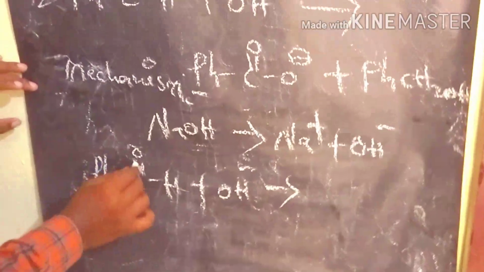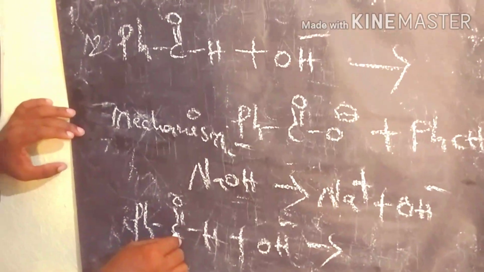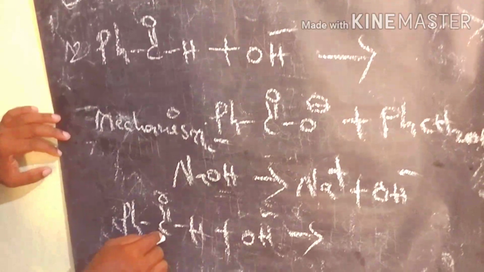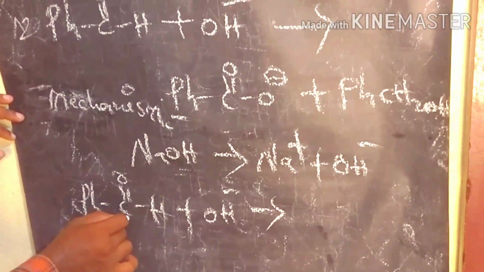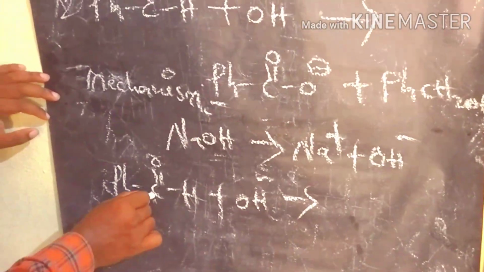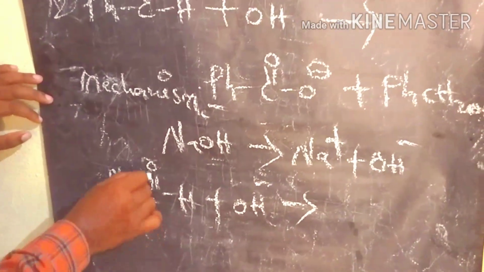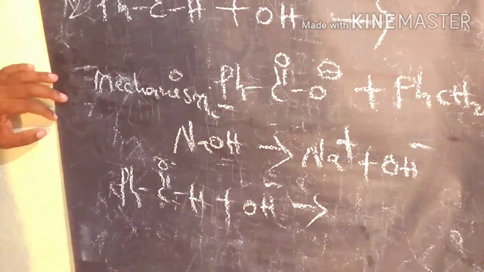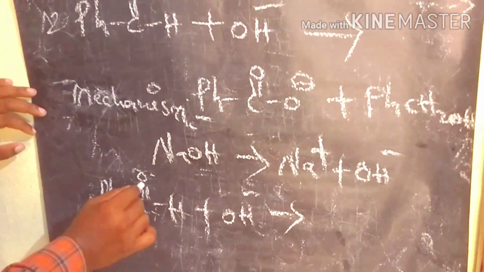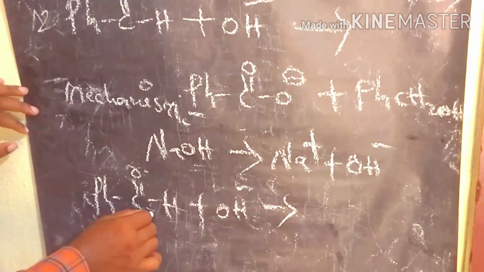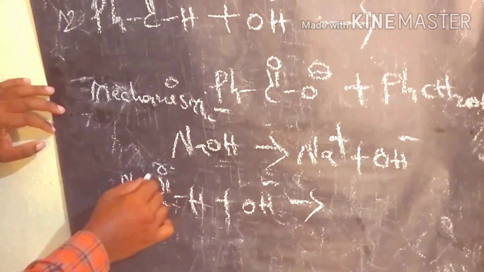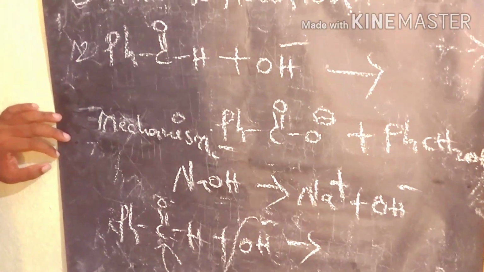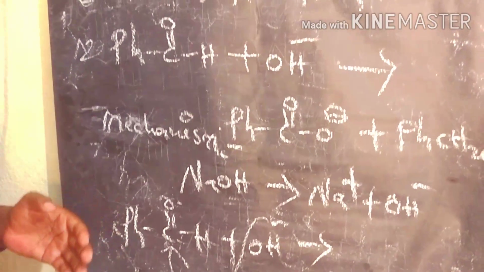Here we know about the nature of the carbon-oxygen bond. The carbon always has a positive nature because carbon is less electronegative compared to oxygen. The electronegativity of carbon is 2.5 and oxygen is 3.5. That is why oxygen gets a negative charge and carbon has a positive charge. If you break the bond between carbon and oxygen, the carbon has a positive charge and the oxygen has a negative charge. So the hydroxide ion joins the carbon side. Here we get the first intermediate.